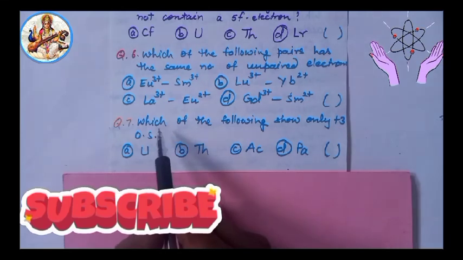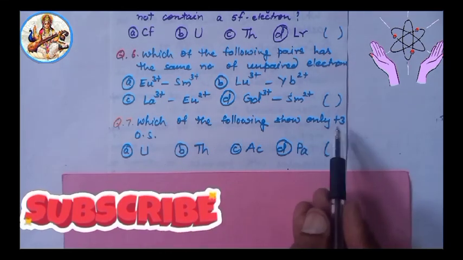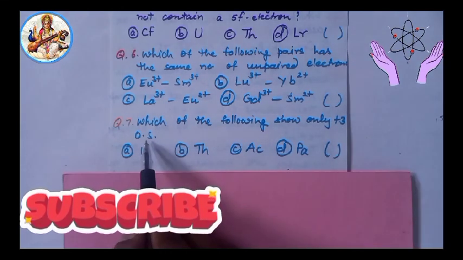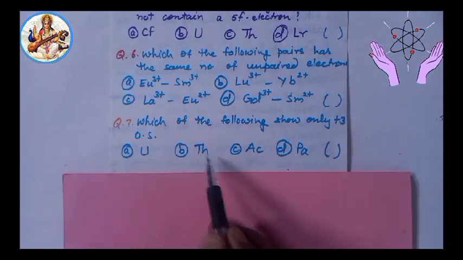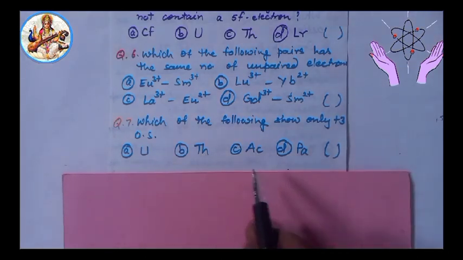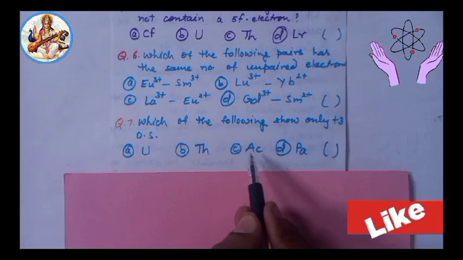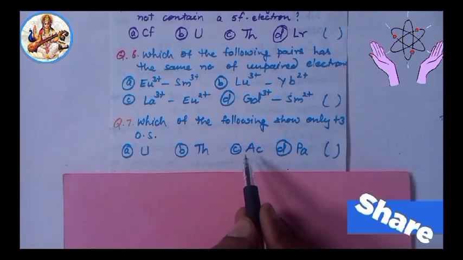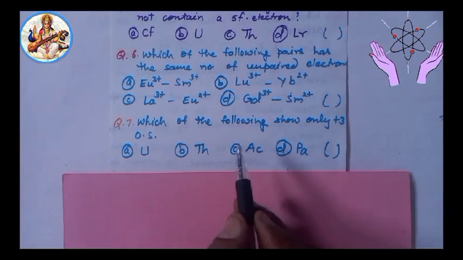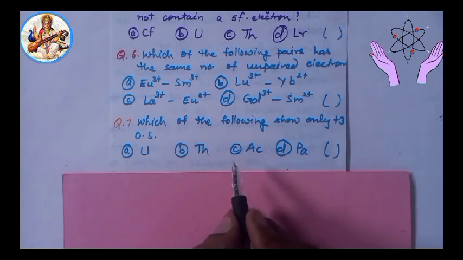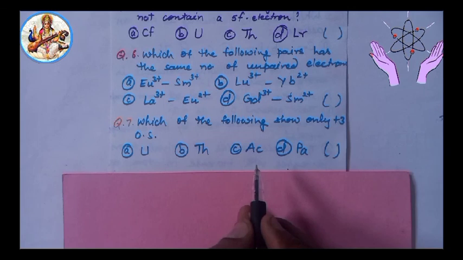Last and 7th question. Which of the following shows only +3 oxidation state? U, Th, Ac, Pa. Answer option C, actinium, Ac. Hopefully guys you have understood about some important questions of f-block elements.